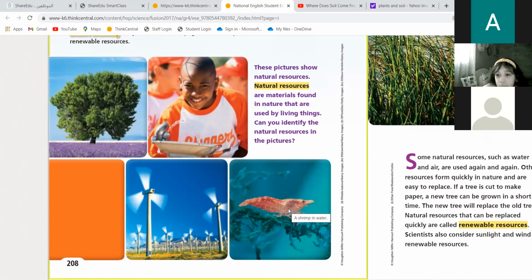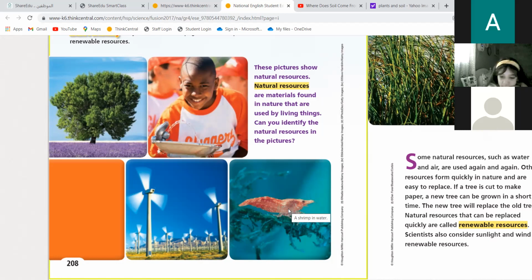Yes, we can, but not every day we eat it. Why can you eat shrimp today and tomorrow? Because if you eat it today, it's easy to be replaced again and again in a short time. You can have more shrimps in a while because the mom and dad will bring more shrimps into the world and you can eat more of them.